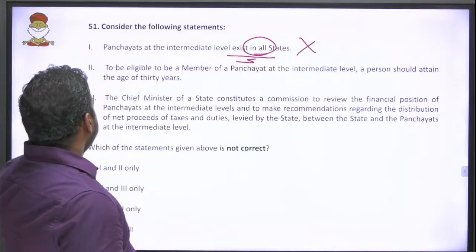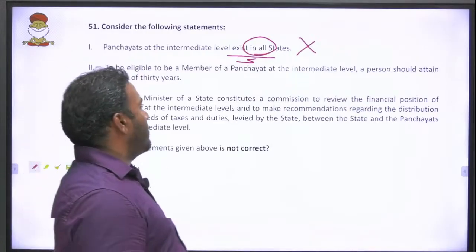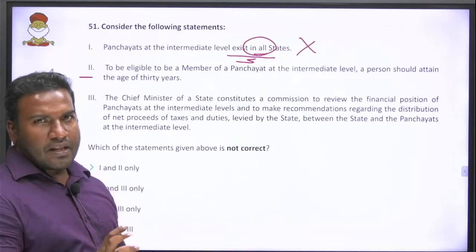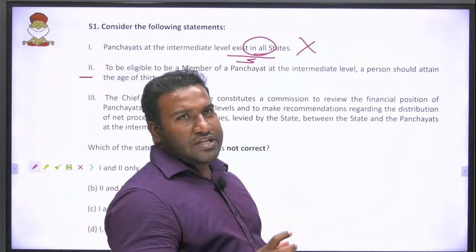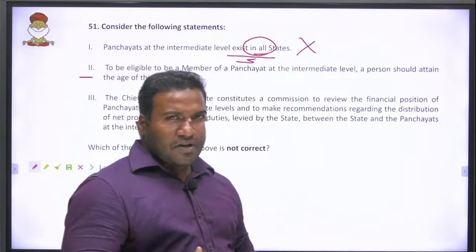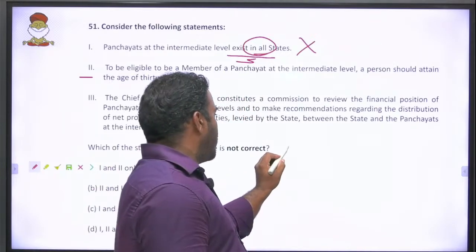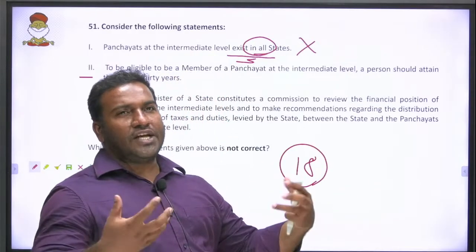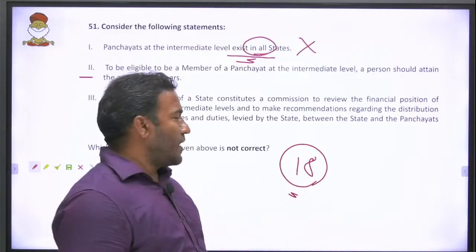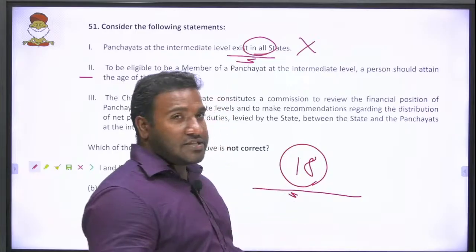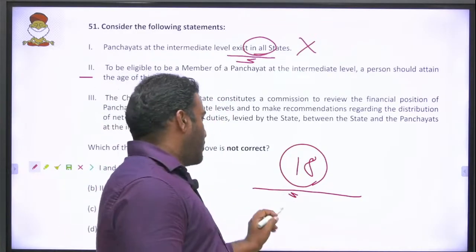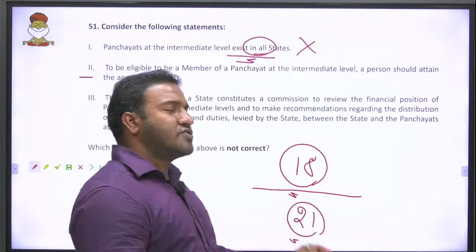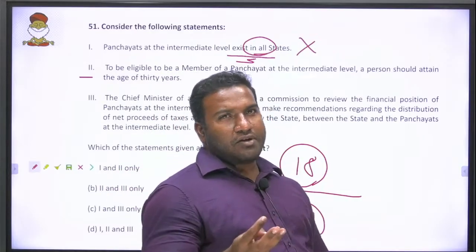Yes, done. Then, to be eligible to be a member of panchayat at the intermediate level, a person should attain the age of 30 years. Now the constitution says to become a member of Gram Sabha you have to reach the age of 18, and everybody who has reached 18 in the village becomes a member of Gram Sabha. To become a member of Gram Panchayat, that is, in order to contest election for Gram Panchayat, you have to reach 21 years of age. And this 21 is for all panchayats, Gram Panchayat, intermediate level or Zilla Panchayat.